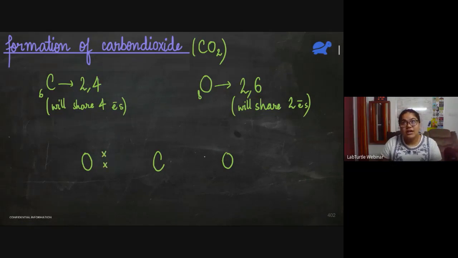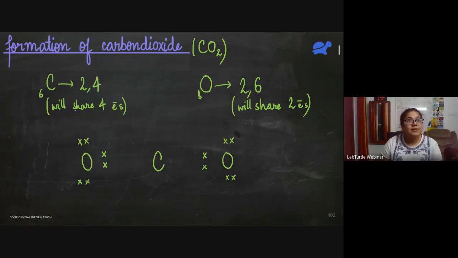Even this oxygen atom is sharing 2 electrons. Fine. Let's draw the other electrons. There are a total of 6, no? So 1, 2, 3, 4, 5, 6. 1, 2, 3, 4, 5, 6. Okay. So each oxygen atom has shared 2 electrons with carbon.